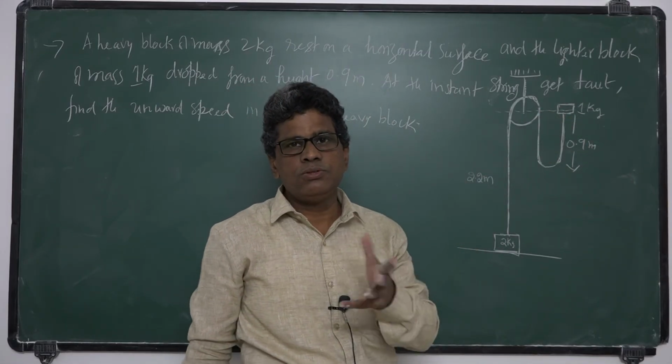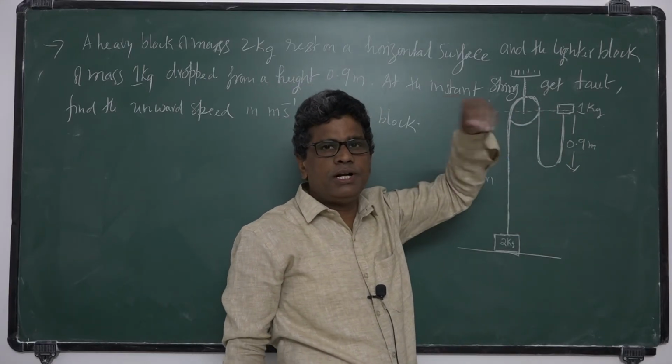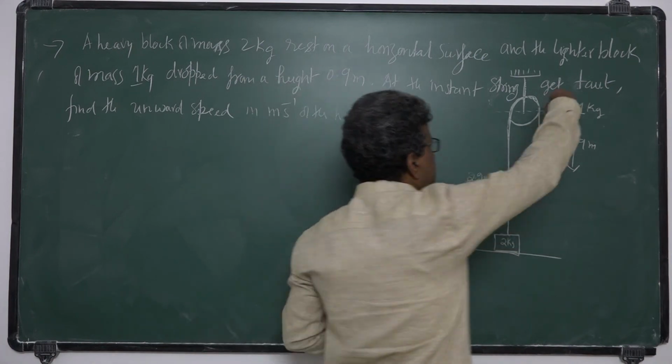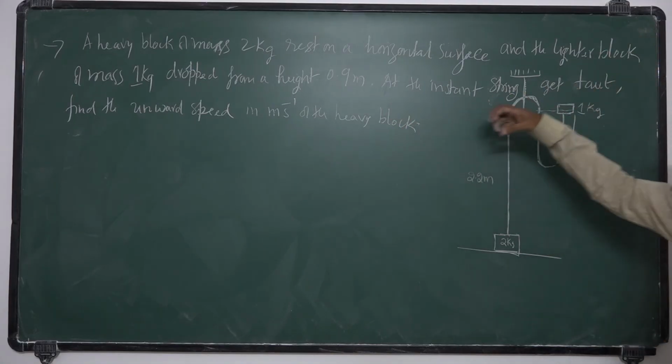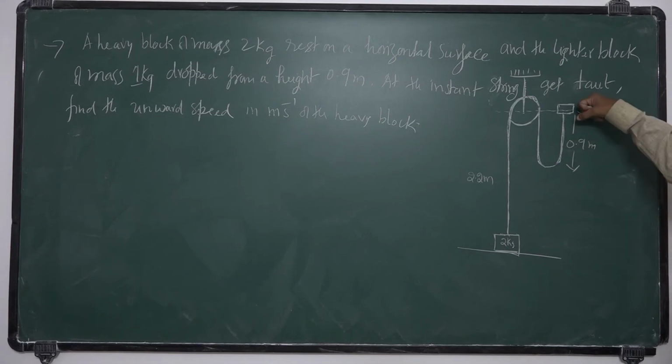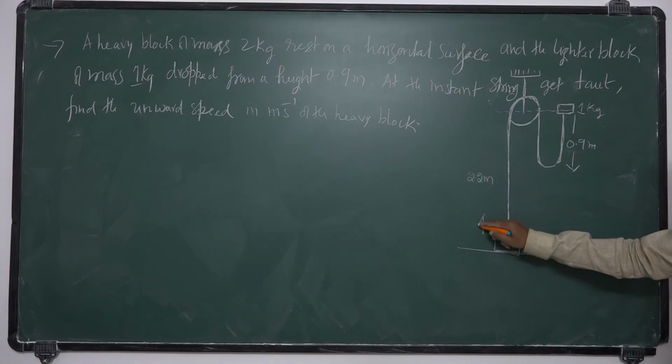When the string is loose, there will be no tension in the string because it is folded up. You hold this 1 kg mass and release it. The mass of 1 kg is dropped from a height of 0.9 meters. At the instant when the string gets tight, find the upward speed of this 2 kg mass. That is the problem.